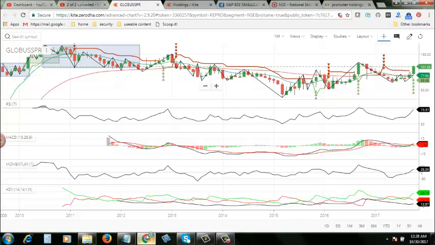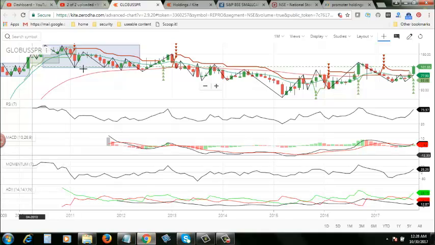Today we are going to do the technical analysis for Globus Spirits. The ticker name is Globus SPR for Global Spirits. Right now you are watching the monthly technical chart of Global Spirits along with a few technical indicators and its historical price chart. I have a lot of data here from 2009 onwards until 2017 October the 30th. First, we look into the historical price trend of Global Spirits.